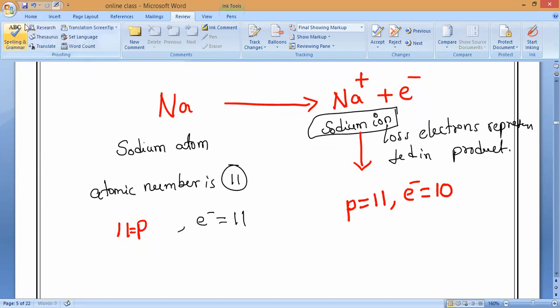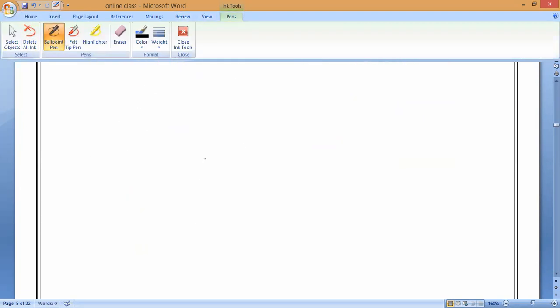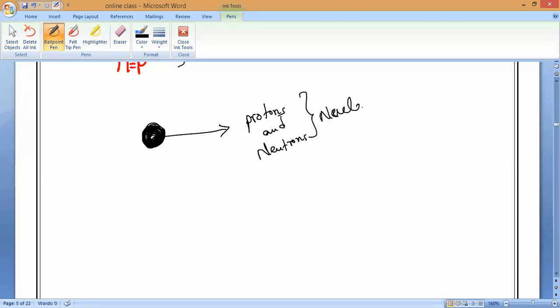So now, let us draw the structure so you'll understand, but you will study that one only in the next chapter. Still we'll try to study. So now, center of an atom, who will be there? Nucleus. Okay, everyone? Some of you might have already studied, as class has started. So center of the atom is nucleus, which basically contains protons and neutrons, together called nucleus.